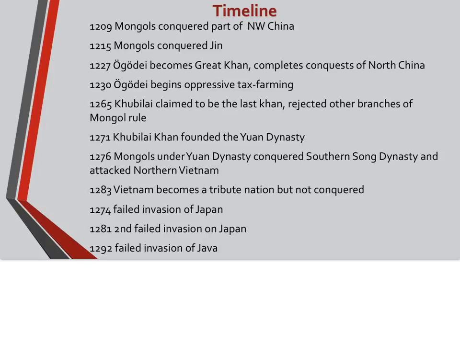1274 and 1281, there were two failed invasions of Japan, both of them being intense weather, and the Japanese called it kamikaze, known as divine wind, and saw it as divine intervention. These invasions were very expensive for the Mongols and hurt the Yuan Dynasty economically. In 1292, there was also a failed invasion of Java. This time they landed on the island, unlike Japan. However, weather as well as diseases forced the Mongols to leave within 1 year.